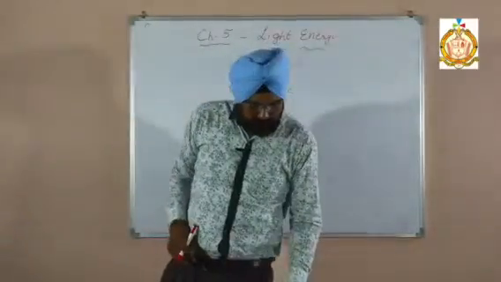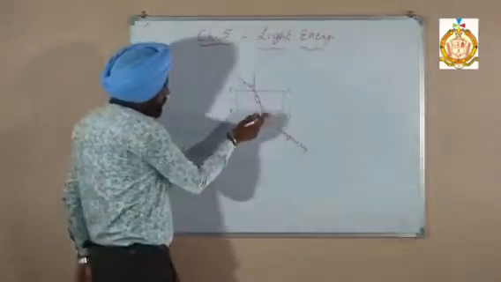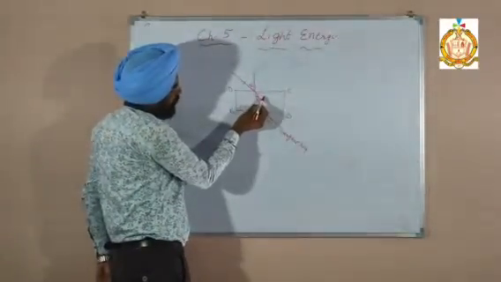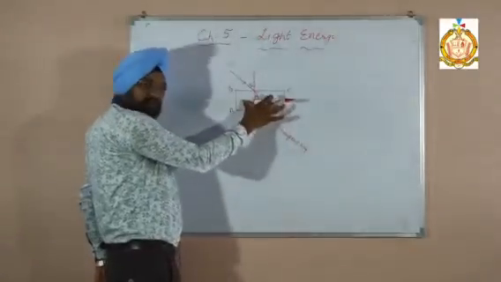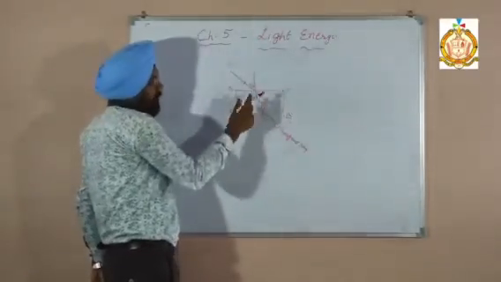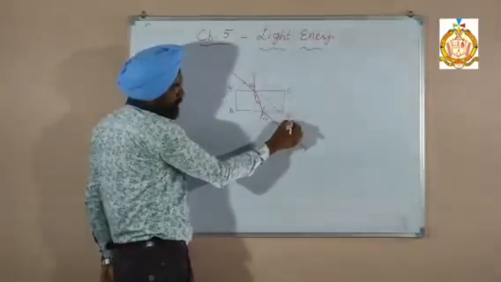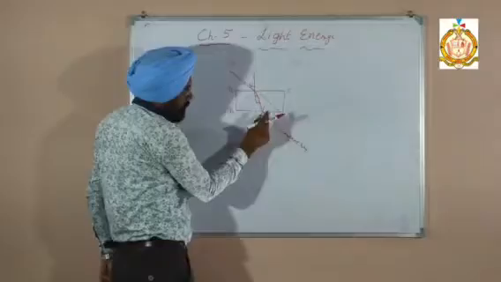Now, this is the perpendicular distance. If we remove this glass block, then this ray is supposed to come in this direction. So what is this? The path of the incident ray.